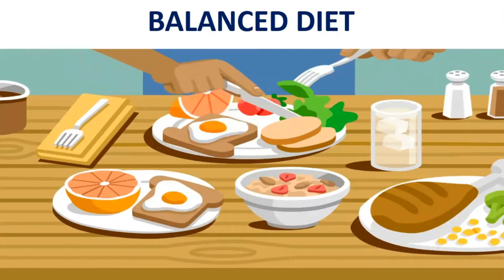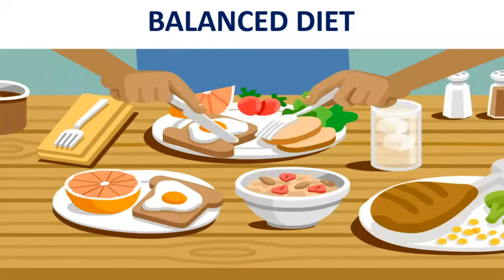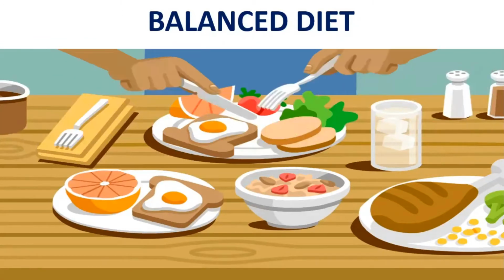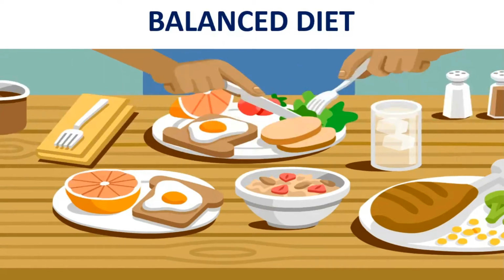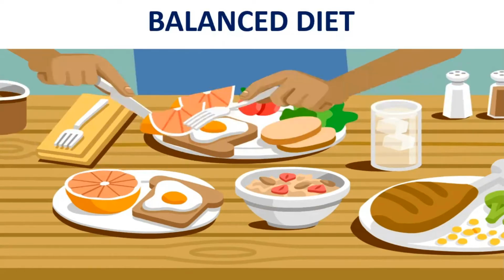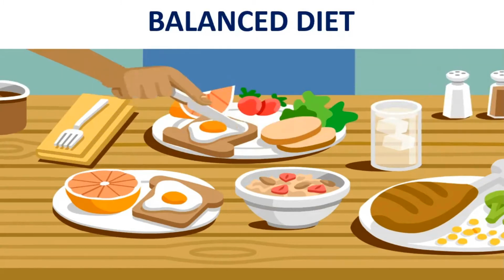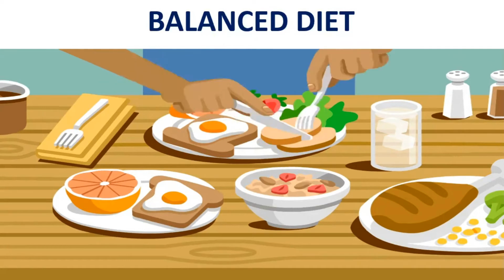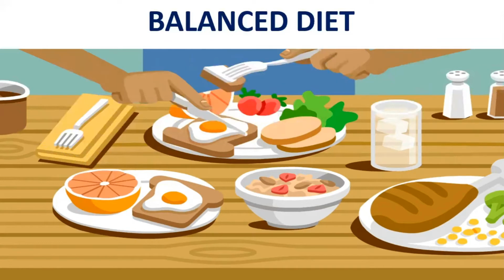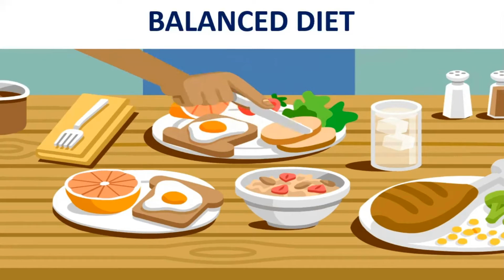We will be eating lots of food in our day-to-day life. So we will be taking lots of minerals, vitamins, proteins, carbohydrates, and also fats. A balanced diet is nothing but the food which we are eating, the diet which we are controlling, that should be balanced. Proteins, vitamins, fats, and carbohydrates should all be balanced. So in this video we are going to observe this balanced diet. Without any further delay, let's get into it.